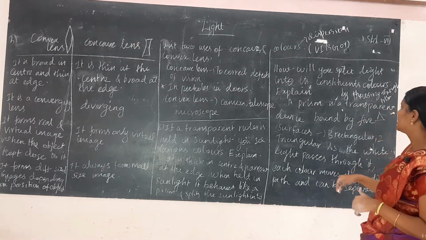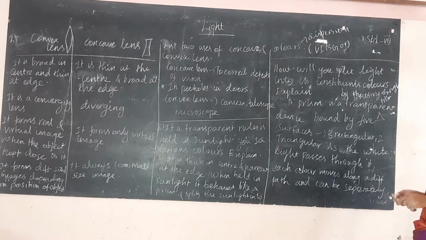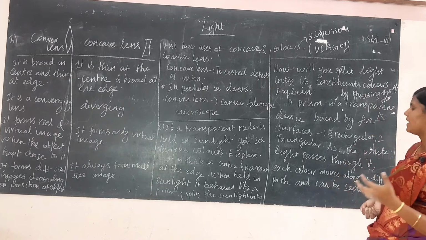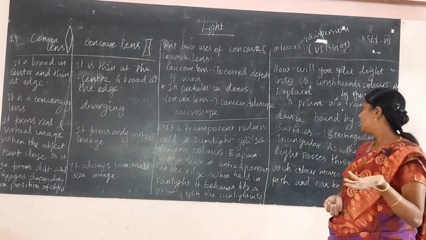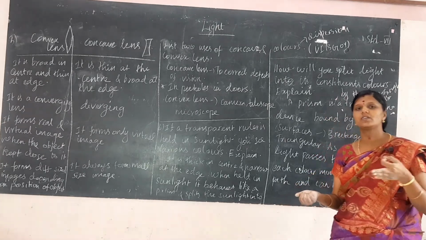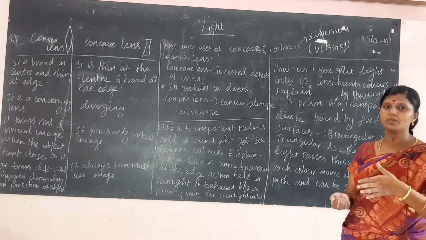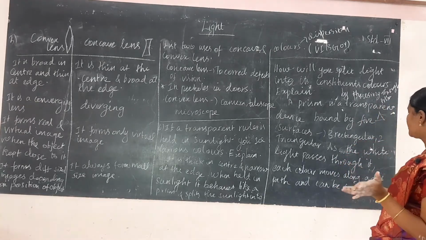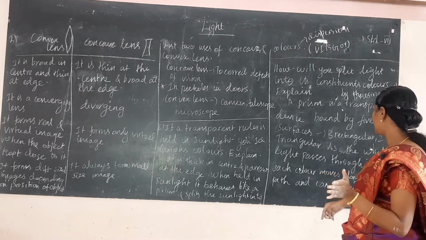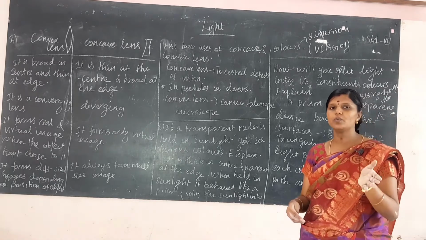Here, how will you split the light into its constituent colors? Explain. When the light is passing through the prism, a prism is a transparent device. It is bound by 5 surfaces, 3 rectangular surfaces and 2 triangular surfaces. When the light passes through the prism, each color moves along a different path and splits into various colors.